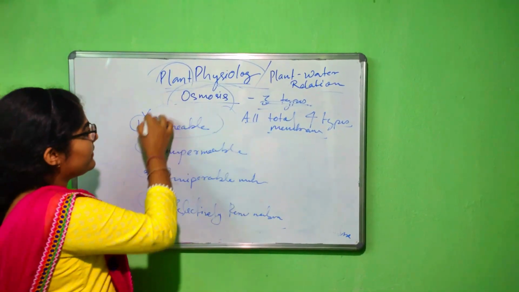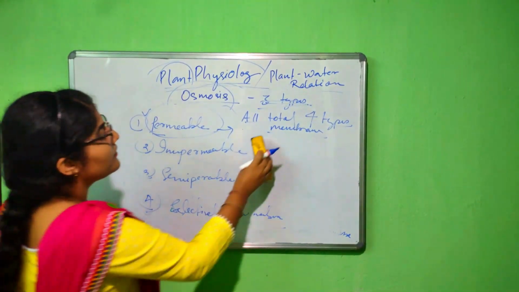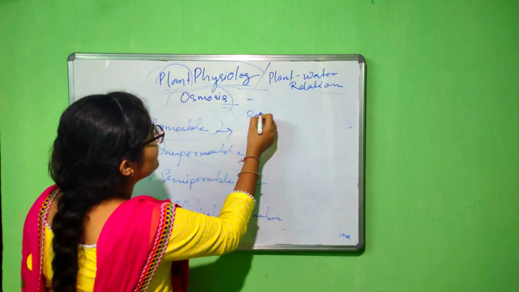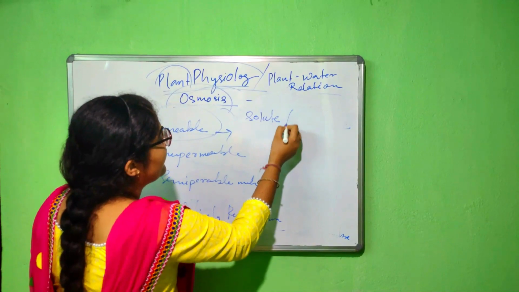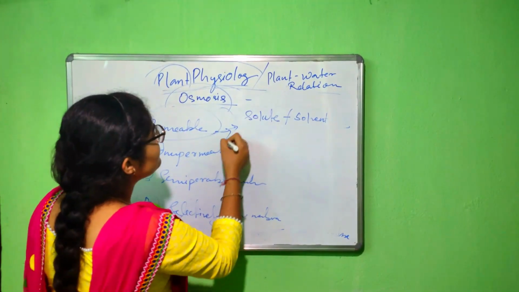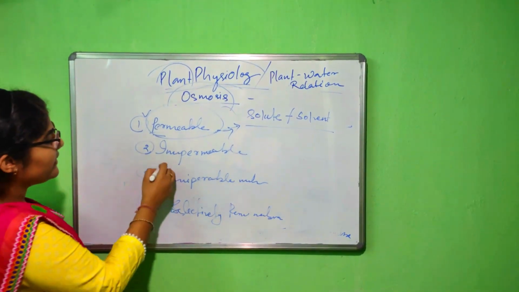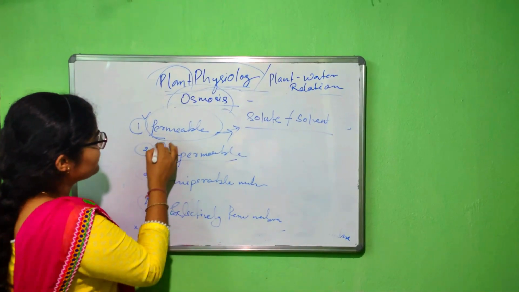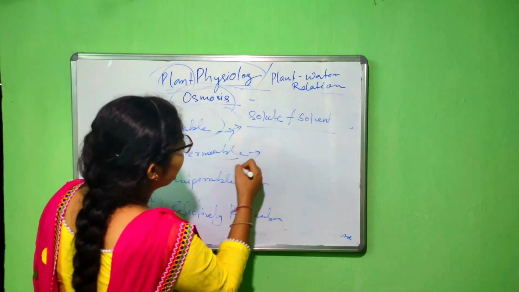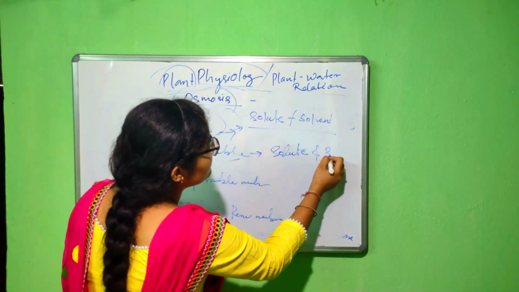Okay. So let's see the first case. The permeable membrane allows both the solute and the solvent. Whereas in case of impermeable, the prefix "im" means it does not allow solute and solvent.